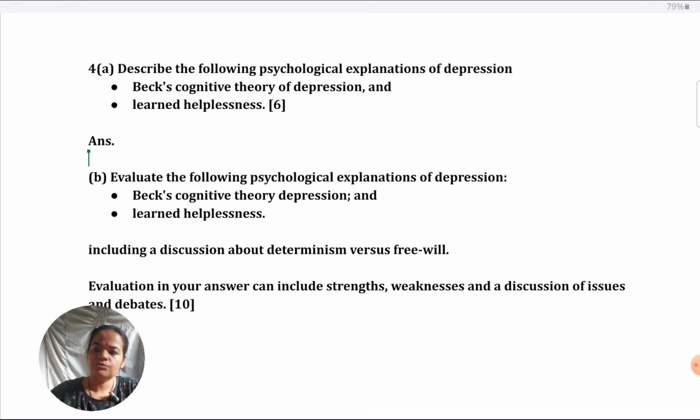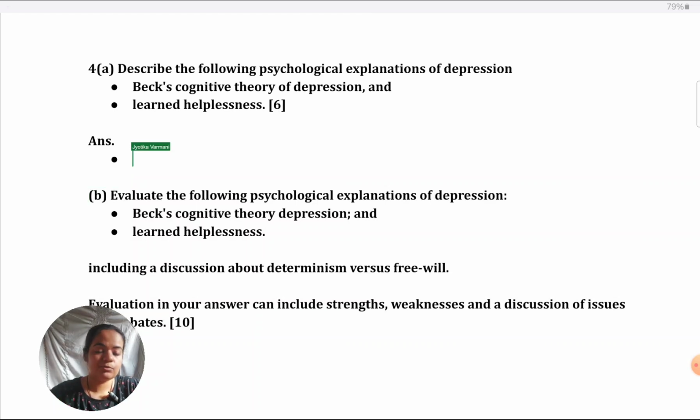Okay, again, if you want to know what word count you should aim for, how many sentences, how to structure, you want to see a 6 marker in front of you, because there's so much to write from in the textbook. You don't know exactly what to bring it down to. Model answers are there on the link that I have put in the description box and pin comment. Here also I'll tell you what the main concepts you can cover are.